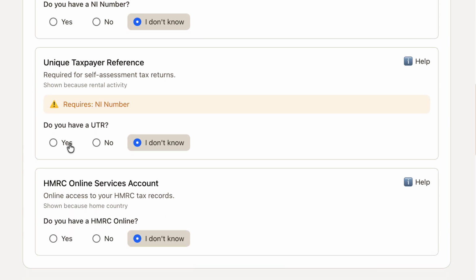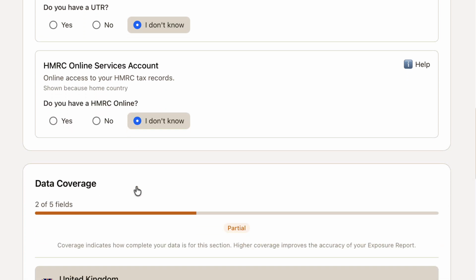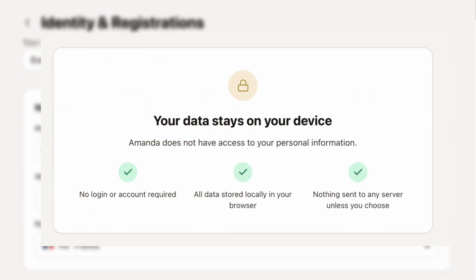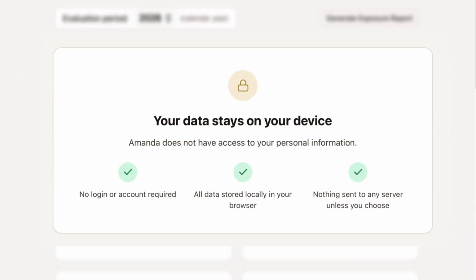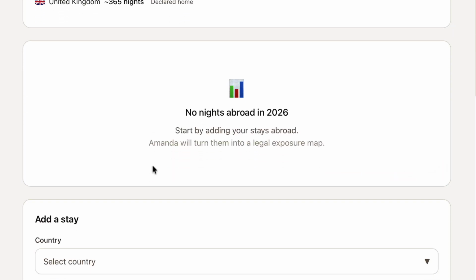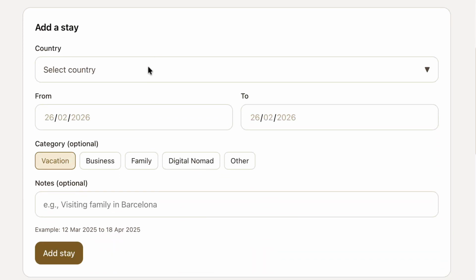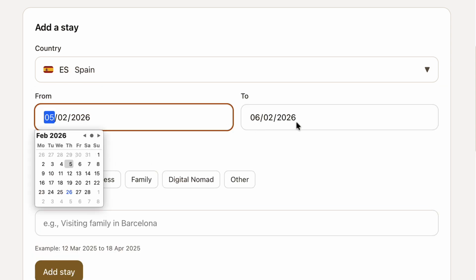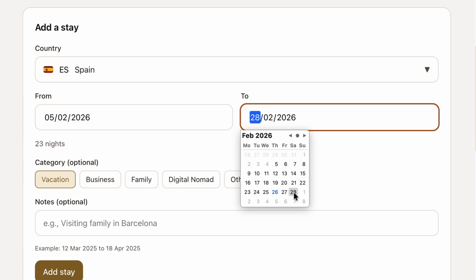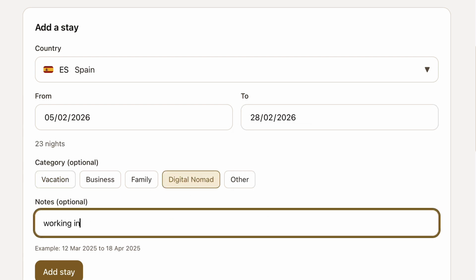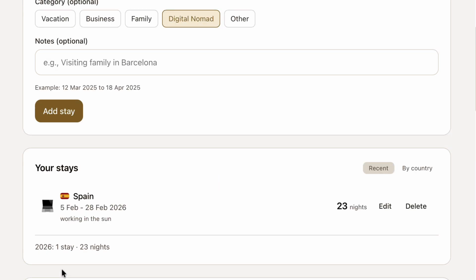Amanda is designed so that this information remains under your control. Your data is stored locally in your browser. It is not transmitted to a central cloud database. It does not leave your device unless you explicitly choose to export it. This architectural choice is intentional. Amanda is built on the principle that sensitive cross-border data should remain yours, private, portable, and fully controlled by you.